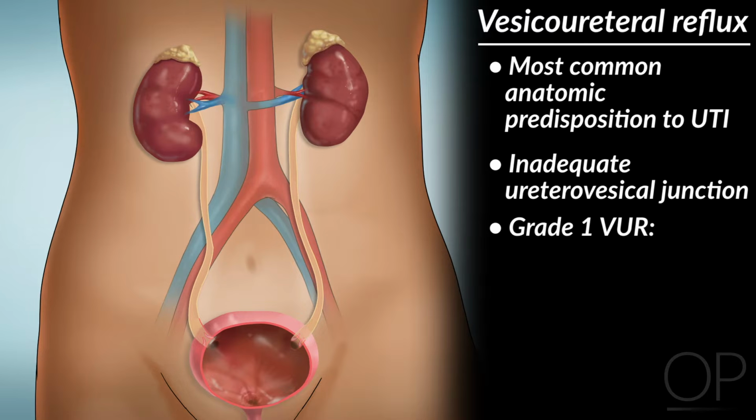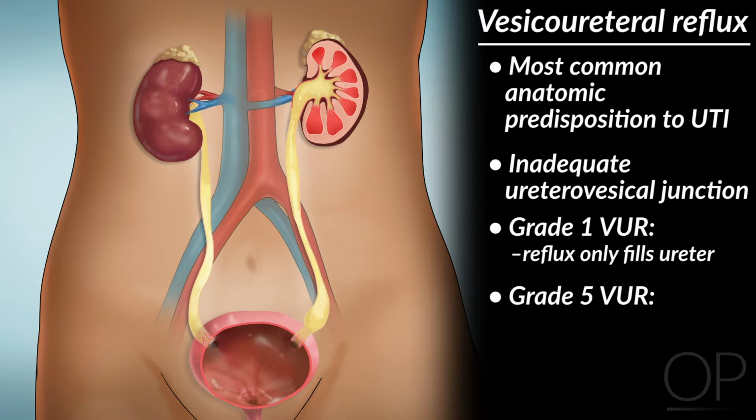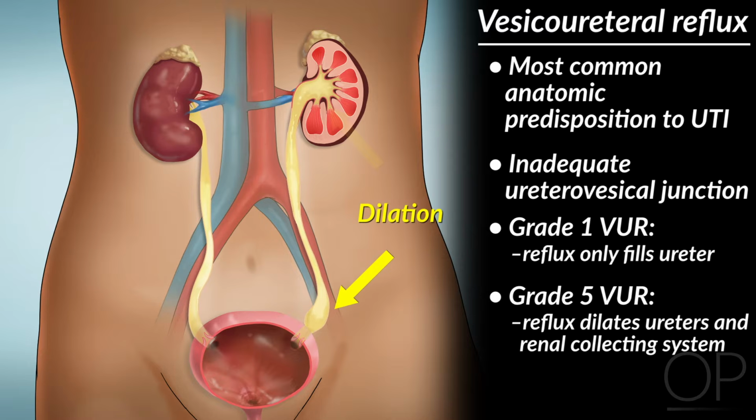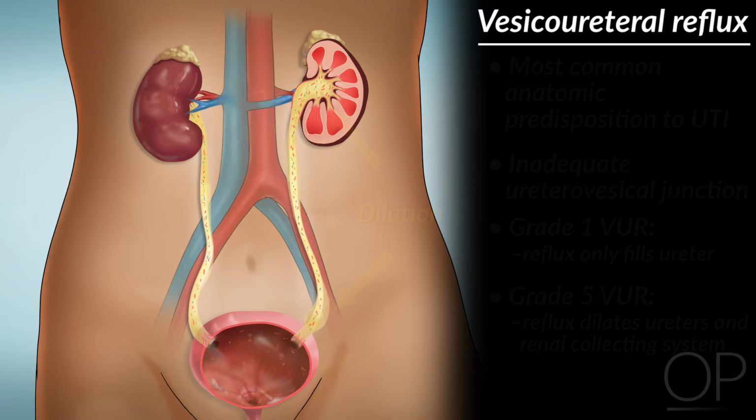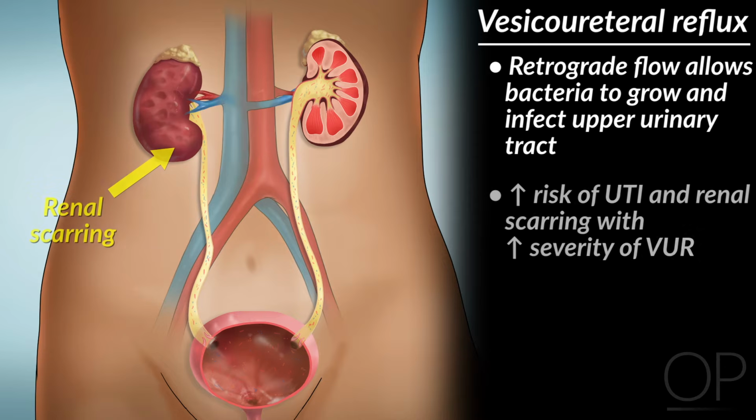Grade 1, or mild VUR, occurs when the reflux only fills the ureter. Grade 5, or severe VUR, occurs when the reflux is so severe that it causes dilation of the ureters and renal collecting system. This retrograde flow allows bacteria to grow and cause infection in the upper urinary tract. The risk of UTI and renal scarring increases with increased severity of VUR.